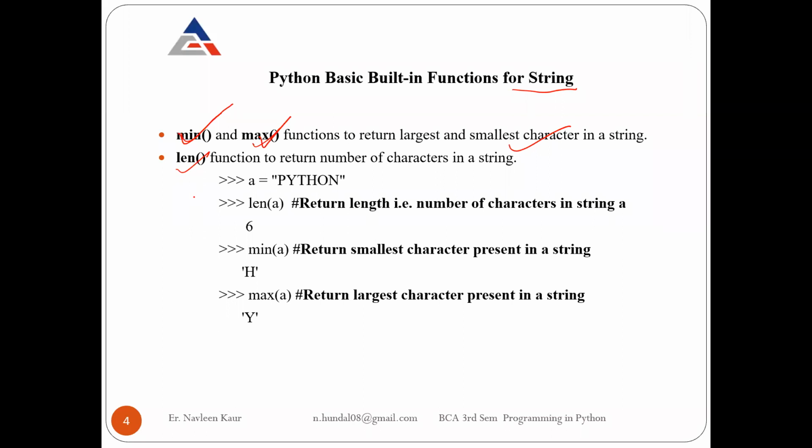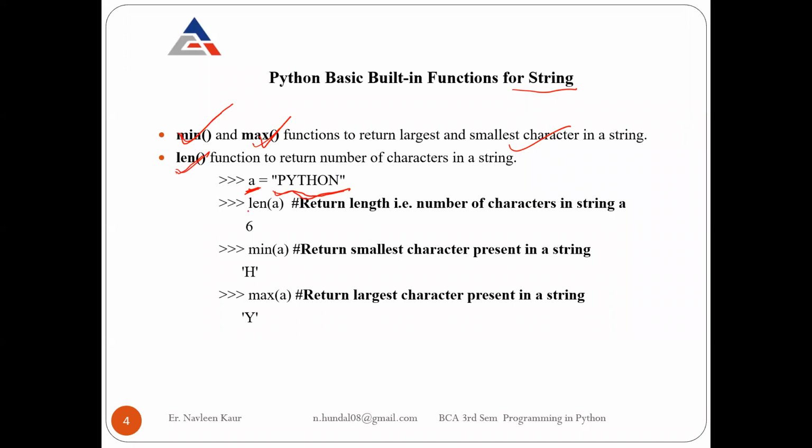So how can you do that? You can use the function length. Okay, so let's do it one by one. Suppose I have created a string and the variable name is a, and the value it is storing is PYTHON, all in capitals. So the string's name is now not S1, it is now a. You can write any name, it hardly makes a difference. And then the value it has is Python.